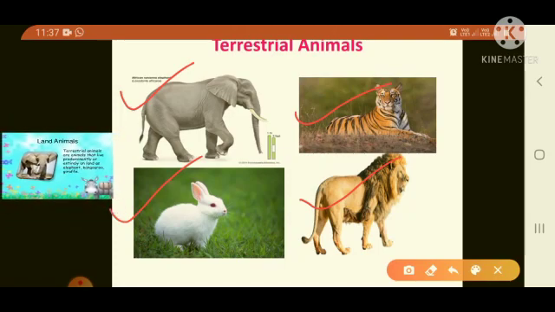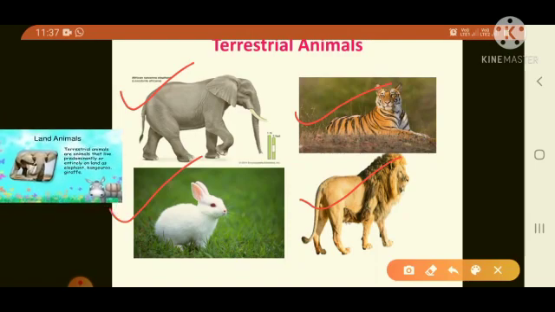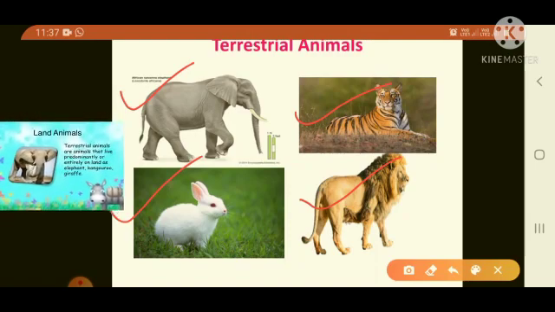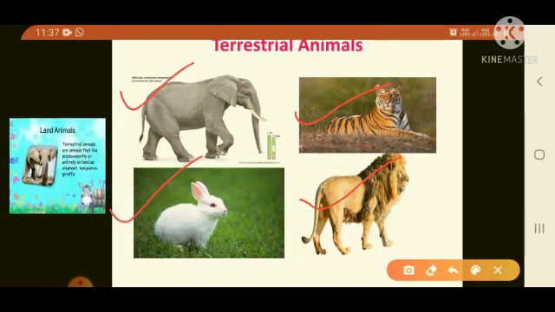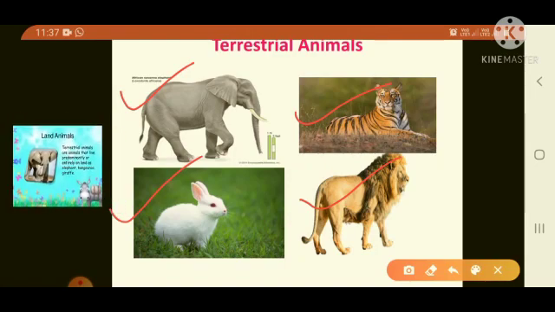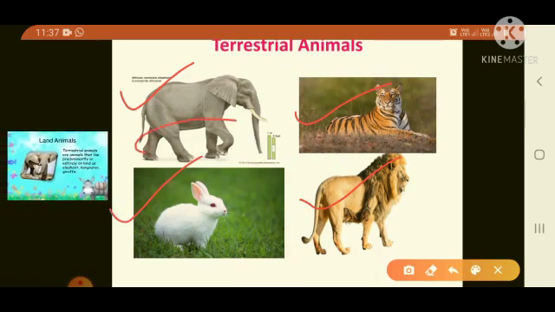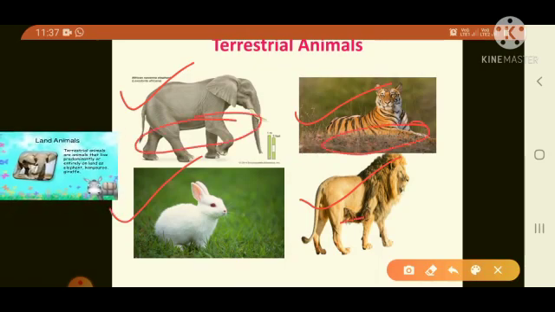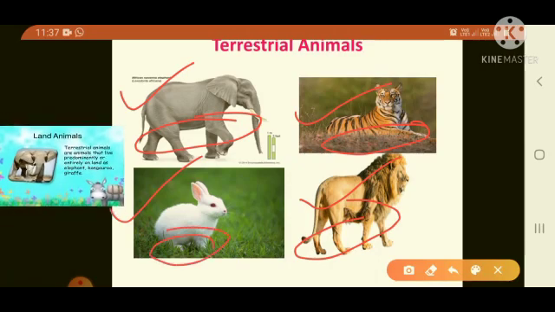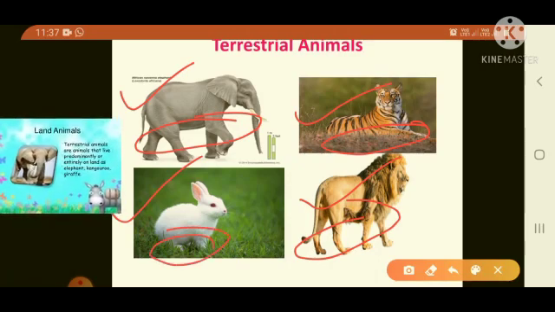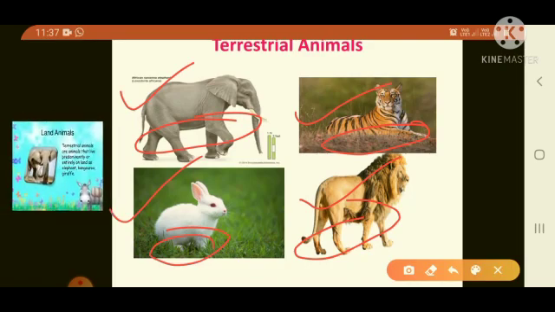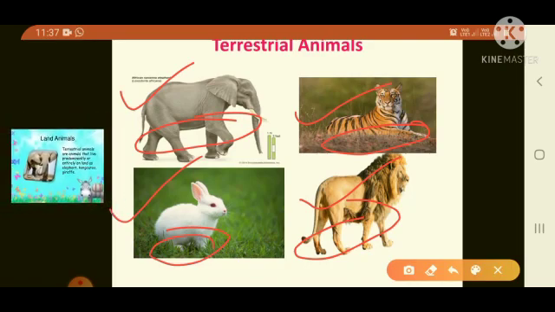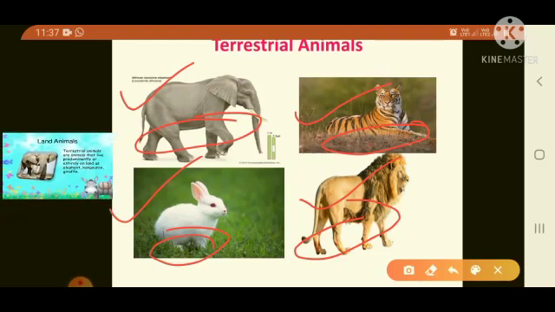Terrestrial animals have 4 legs to run fast, jump, catch their prey. See here children, terrestrial animals have 4 legs. Elephants have 4 legs, tiger, lion and rabbit. 4 legs to run fast, jump, catch their prey or to protect themselves from their enemies.